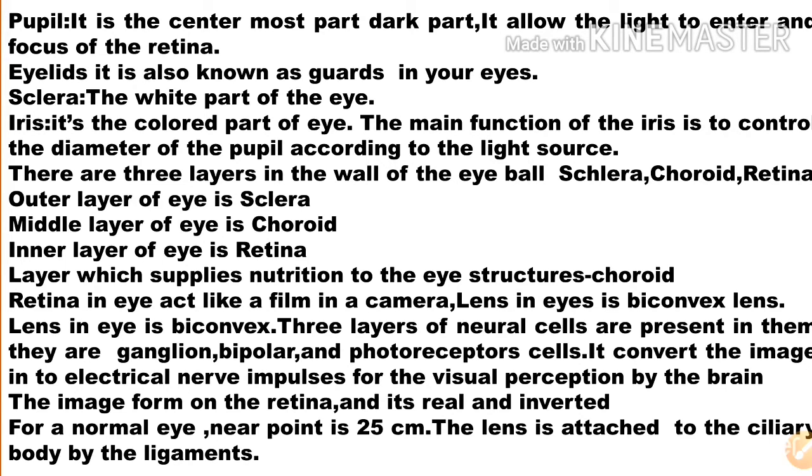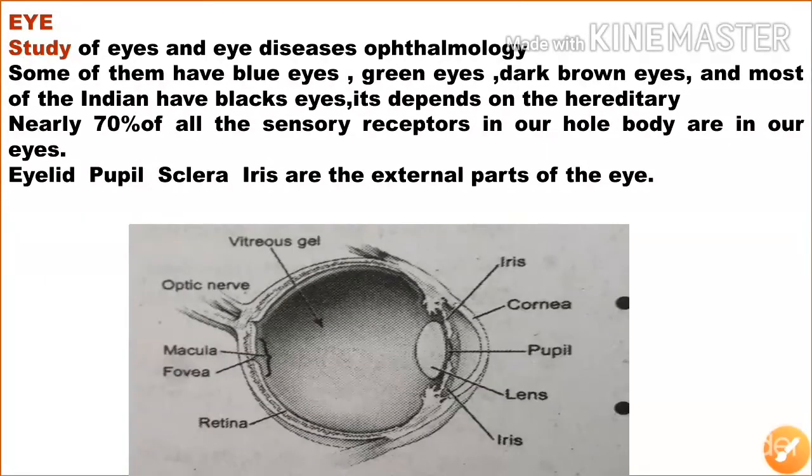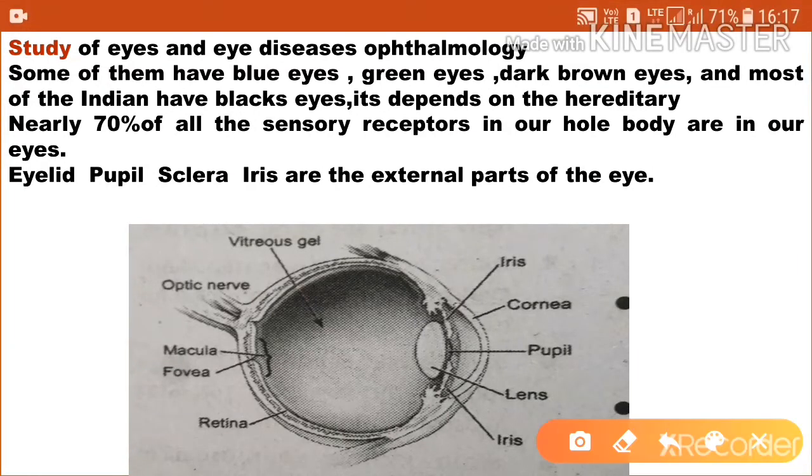The curved front part is the cornea, which helps to converge the light rays entering the eye.